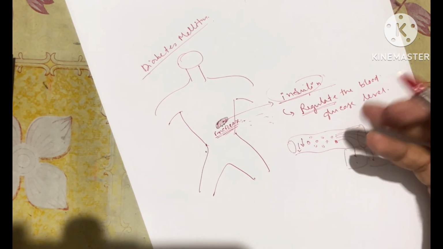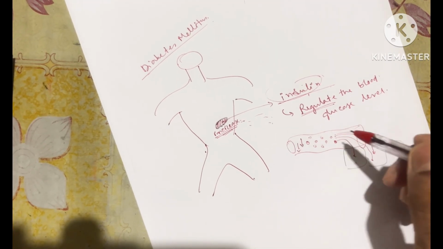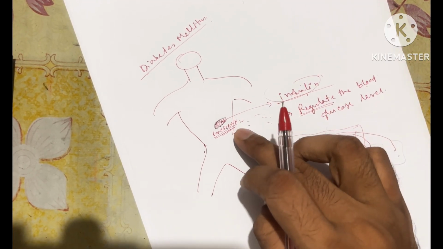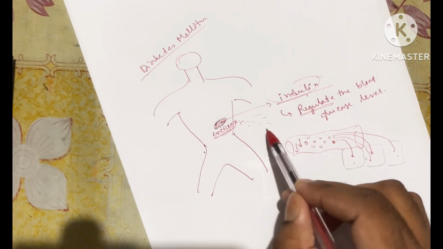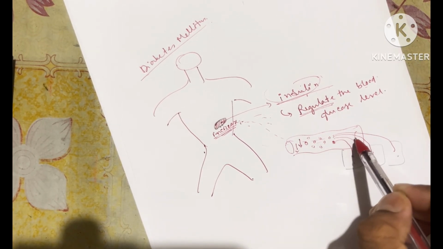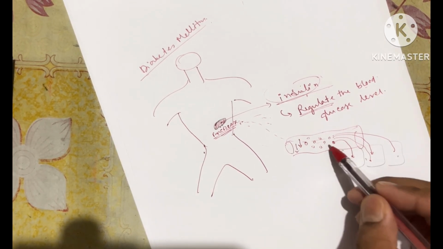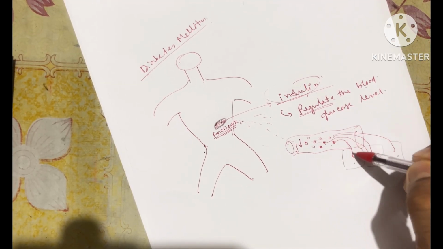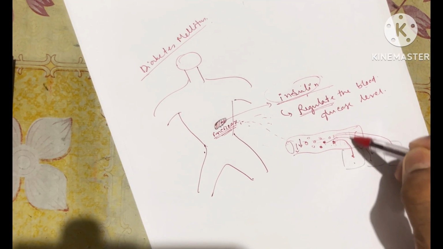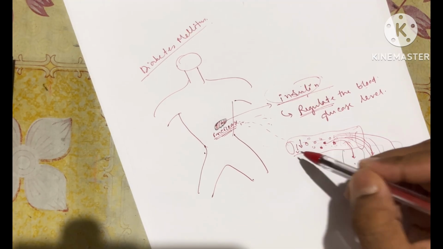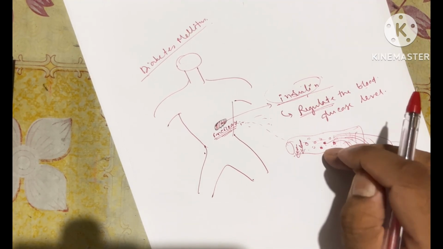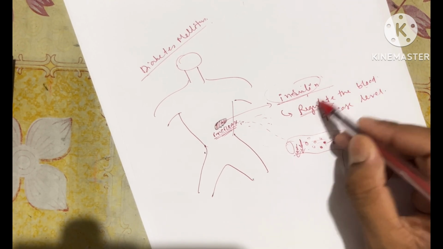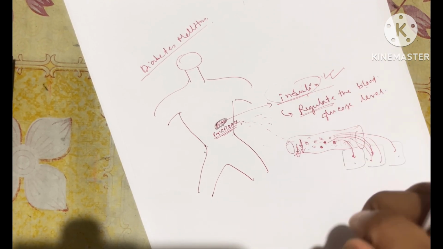After taking a meal, if blood glucose level increases, then automatically insulin will be released by the pancreas. The insulin goes through the bloodstream, and one by one it puts the glucose molecules from blood circulation inside the cell, and blood glucose level will decrease. This is the normal physiology, and the regulation is done by insulin.